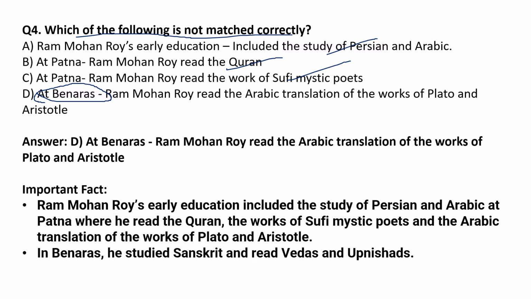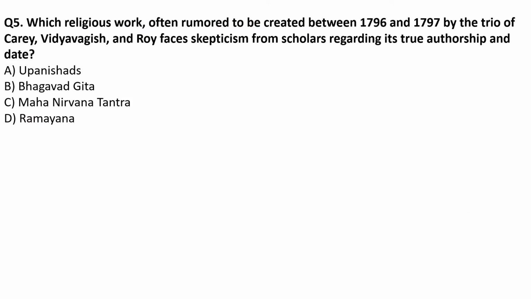So the correct option for this question is option D. Ram Mohan Roy's early education included the study of Persian and Arabic at Patna, where he read the Quran, the works of Sufi mystic poets, and Arabic translation of the works of Plato and Aristotle. In Banaras, he studied Sanskrit and read Vedas and Upanishads.